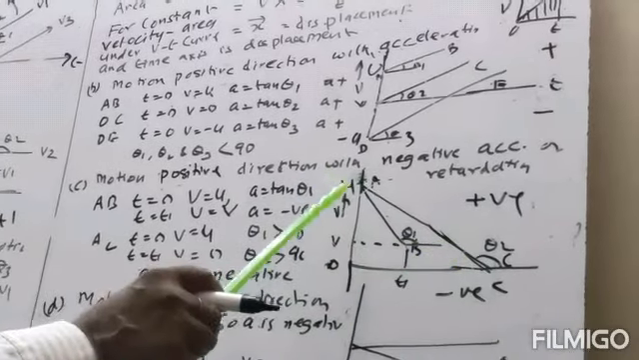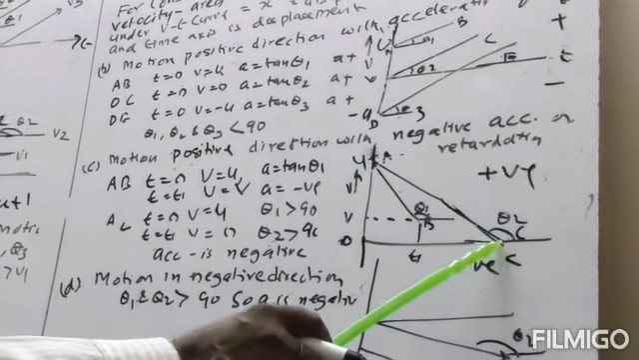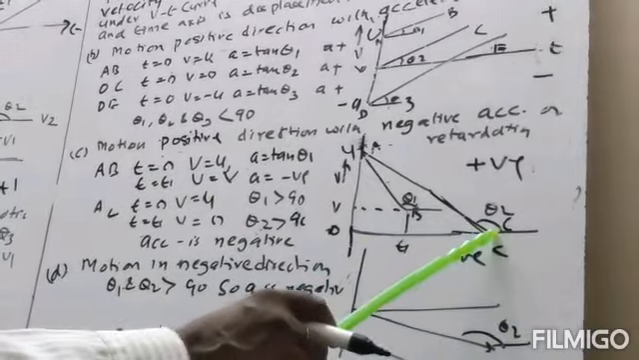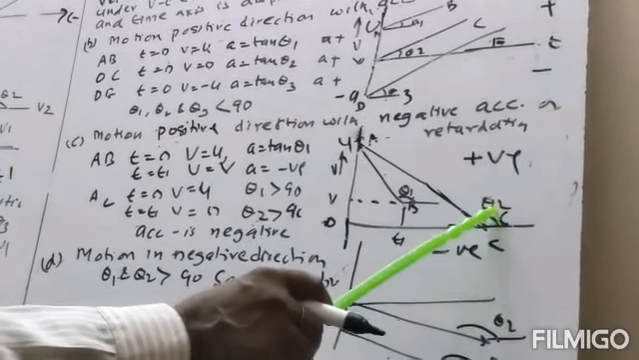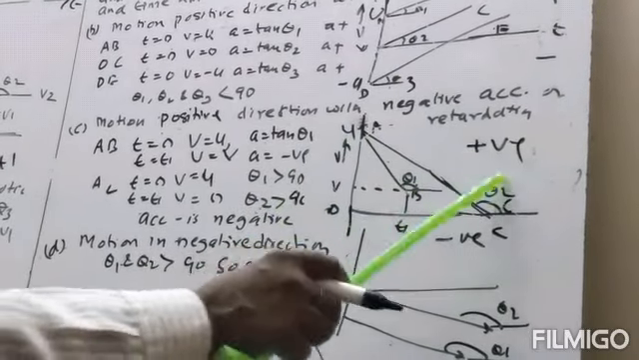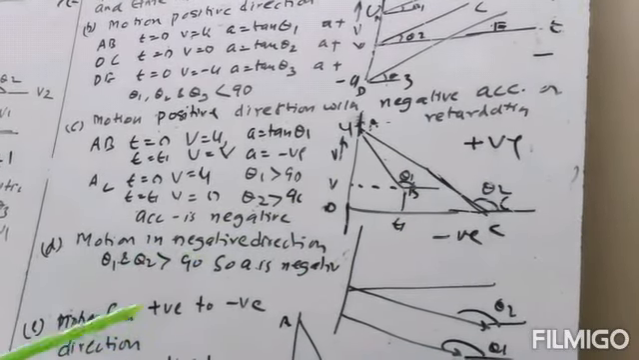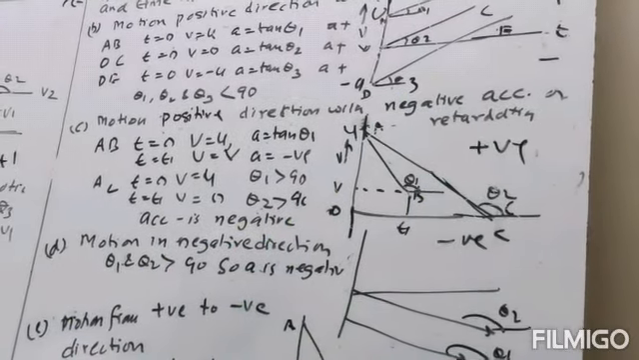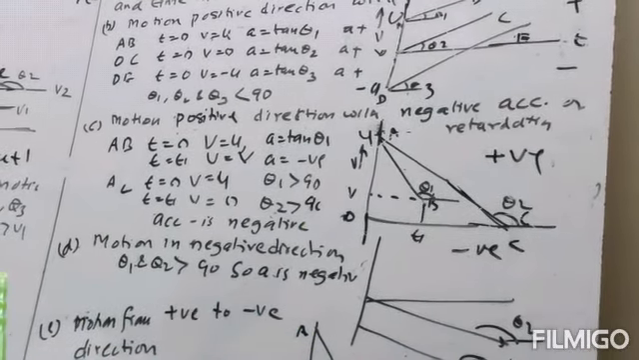For this curve, at t is equal to 0, the velocity is equal to u, and at this time the velocity becomes 0. This angle is theta 2. Theta 2 is also more than 90, so here the acceleration will be negative. So in both cases, the values of theta 1 and theta 2 are more than 90, so there will be negative acceleration.